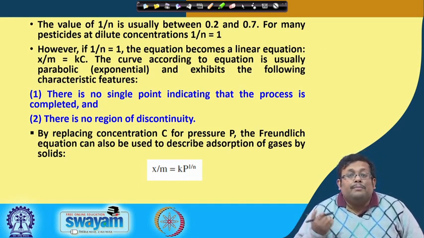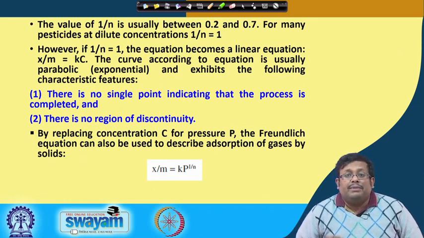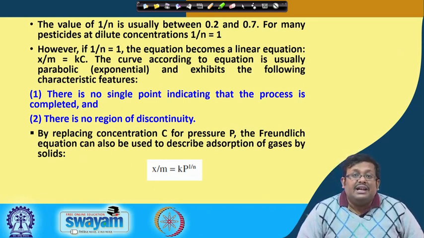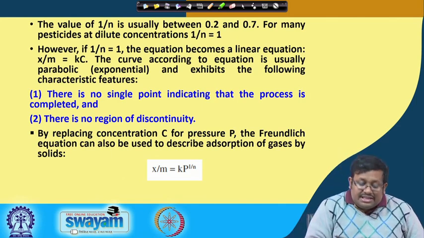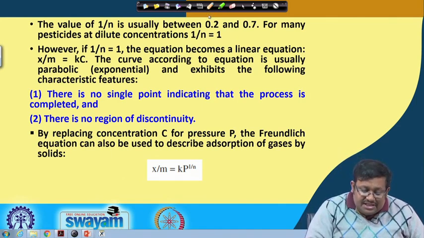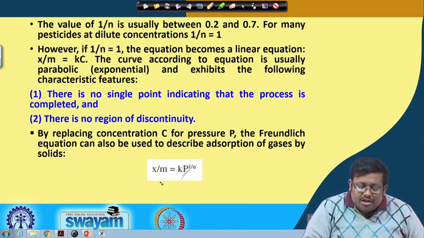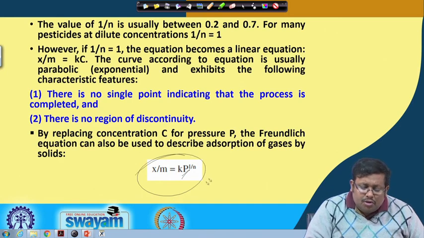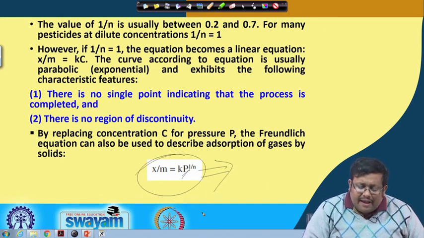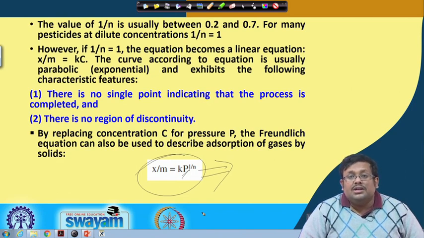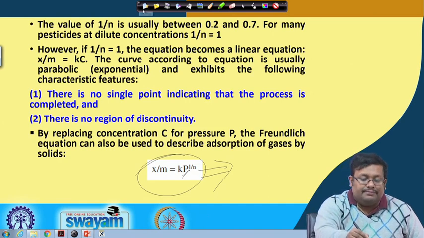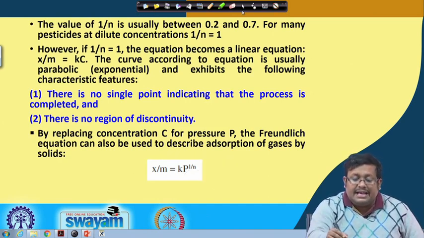By replacing the concentration C with pressure P, the Freundlich equation can also be used to describe adsorption of gases by solids. So, we just have to replace C by pressure P. It will also be applicable for the adsorption of gases by solids. So, adsorption of gases by solids also follows the Freundlich equation. Let us move ahead and see